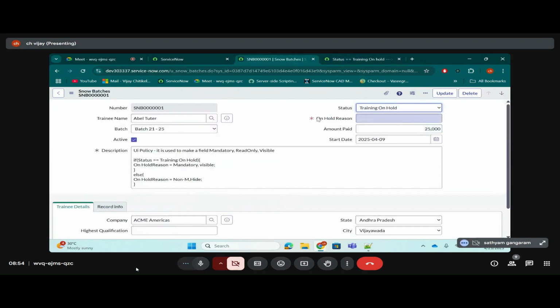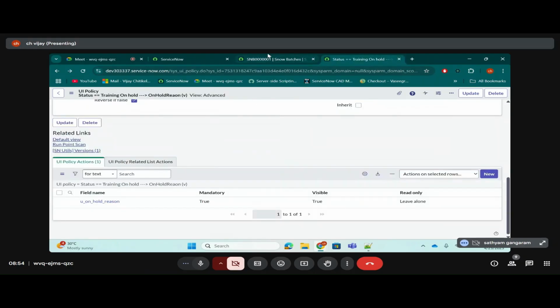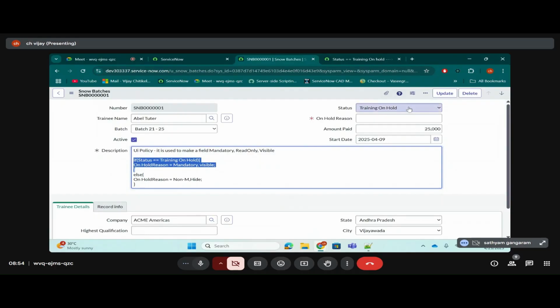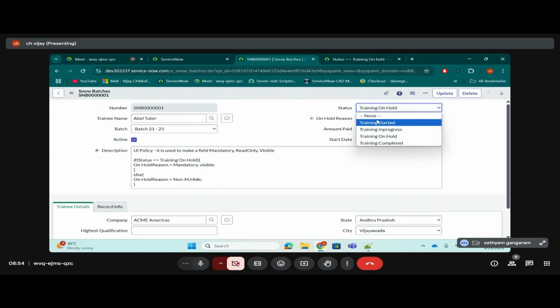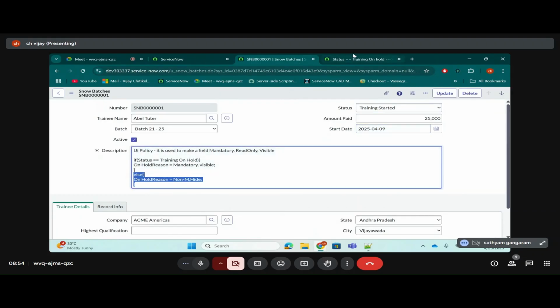But I didn't tell the system about the else condition: if it is not selected as running on hold, make that mandatory false and visible false. I didn't tell the system that. This else part I'm not doing in the UI policy.